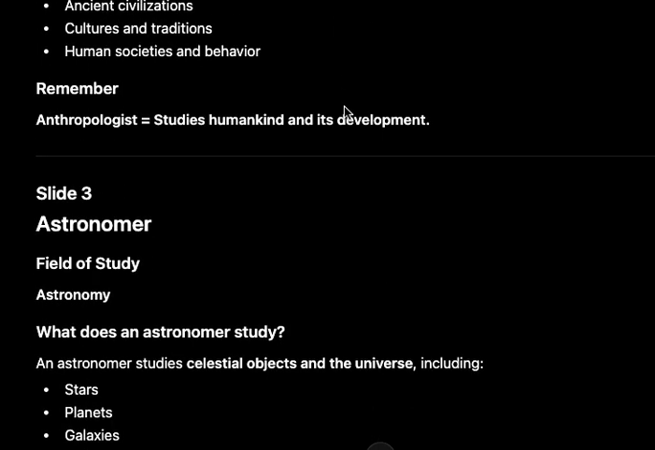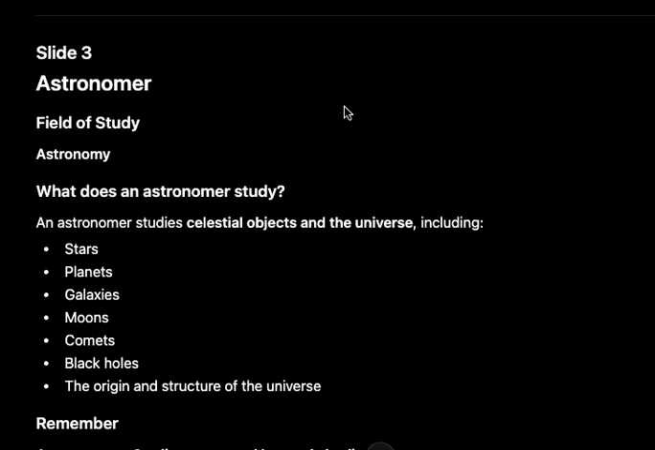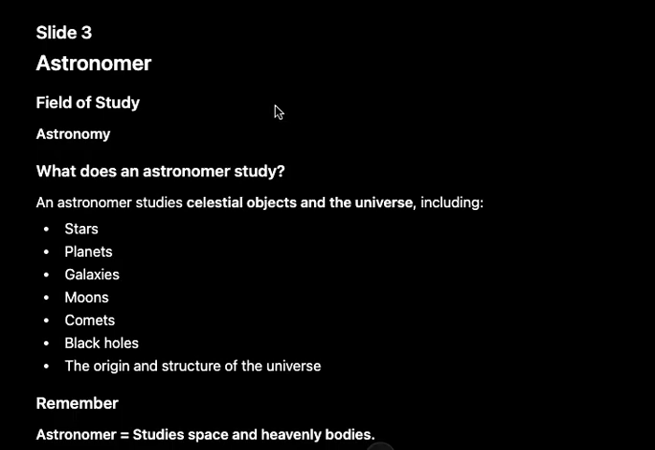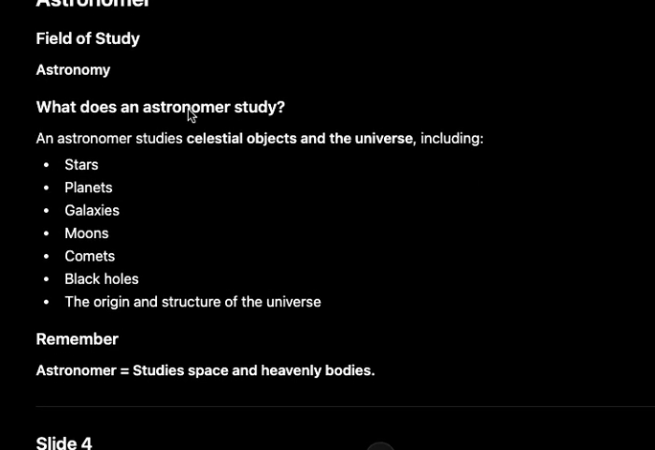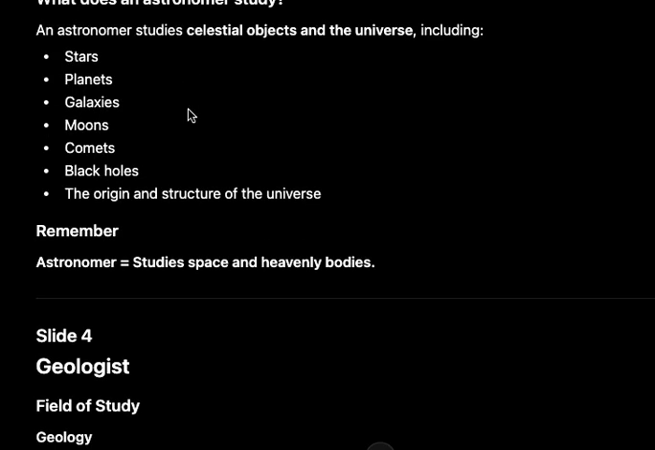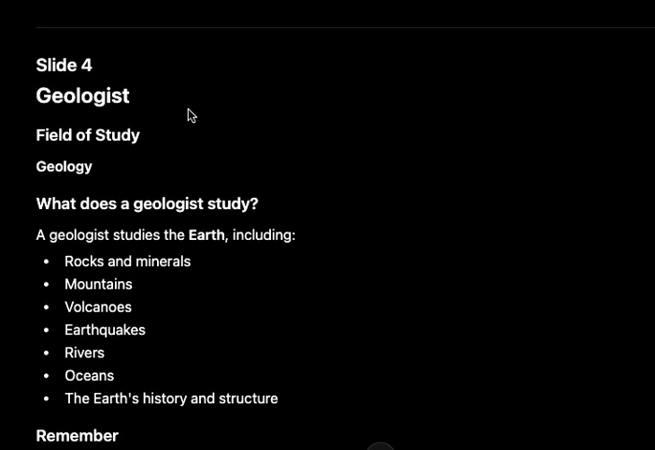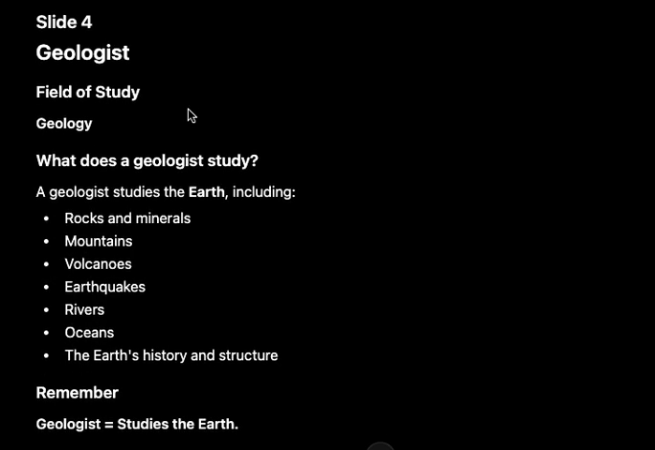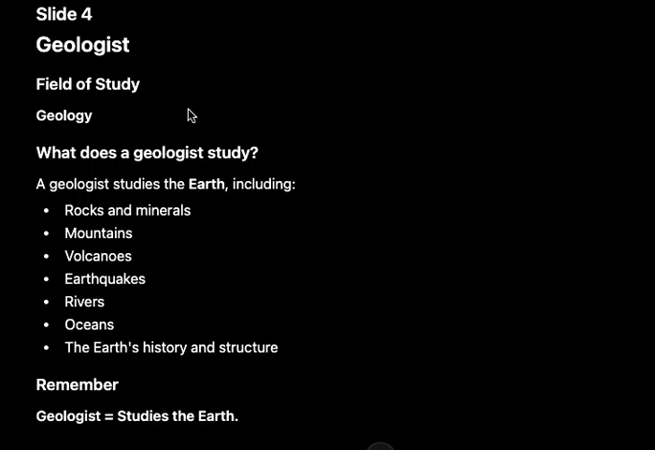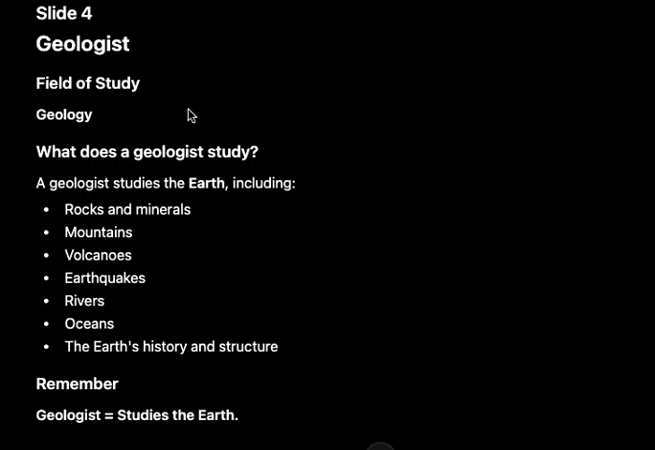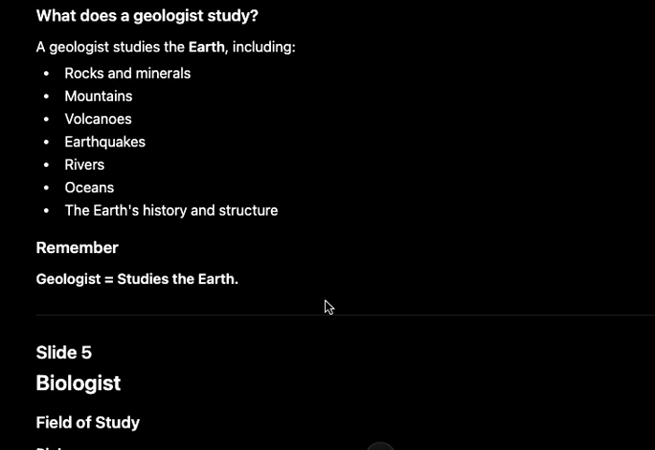Then we have astronomer. So an astronomer studies celestial objects and the universe, including stars, planets, galaxies, moons, you know, the origin and the structure of the universe. So astronomers study space and heavenly bodies. Then we have geologist. So geologist is a field of study where the geologists study about the earth, including the rocks, minerals, mountains, volcanoes, earthquakes, and oceans, the earth's history and structure. So a geologist studies the earth.